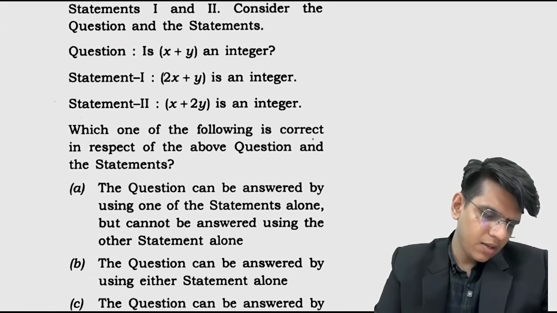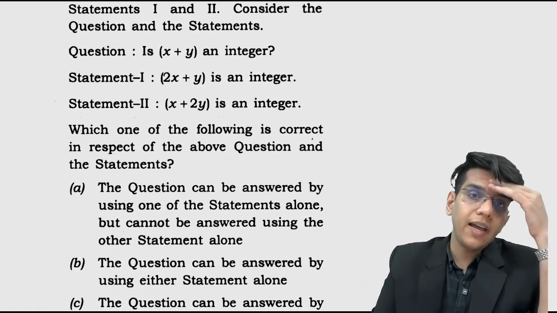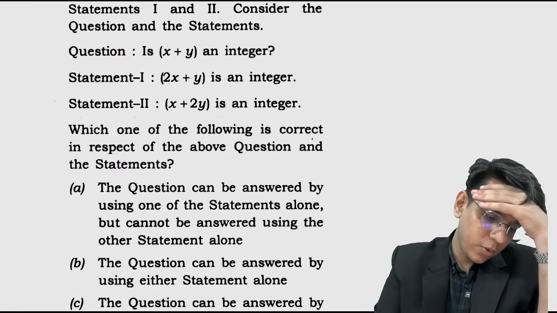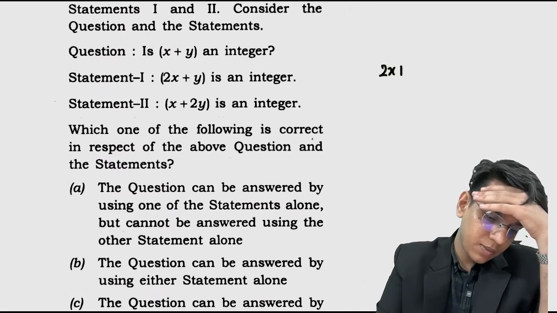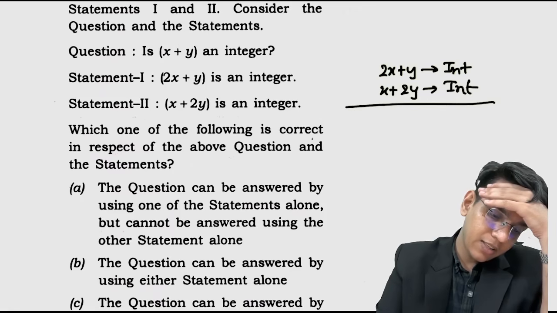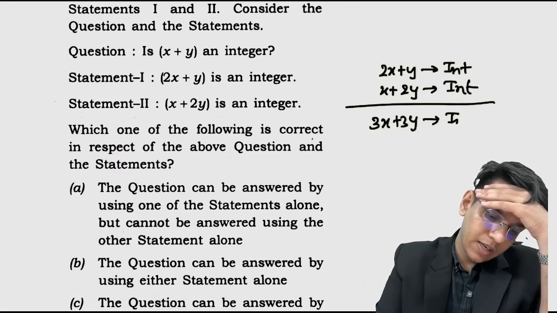यहाँ पे क्या बोल रहा है? इज x + y एन इंटीजर. यहाँ पे 2x + y इज एन इंटीजर. x + 2y इज इंटीजर. 2x + y as integer and x + 2y is integer. If I add these two, 3x + 3y equals to integer. So x + y equals to integer upon 3.